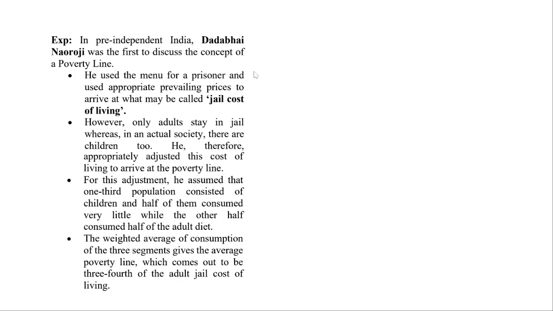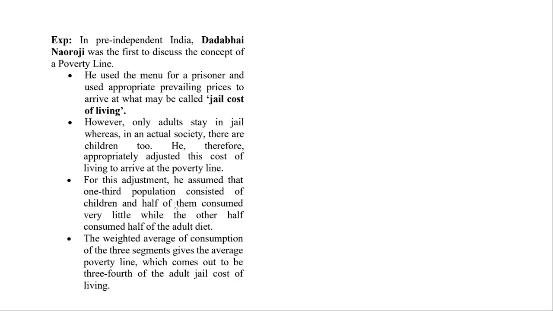used the menu for a prisoner and used appropriate prevailing prices to arrive at what they called the jail cost of living. So basically, in the jail, he's looking at what kind of food the prisoner is getting and what prices they are at, etc. And he came up with this jail cost of living. However, only adults stay in jail, whereas in actual society there are children also. So he adjusted accordingly, and he arrived at this jail cost of living poverty line.